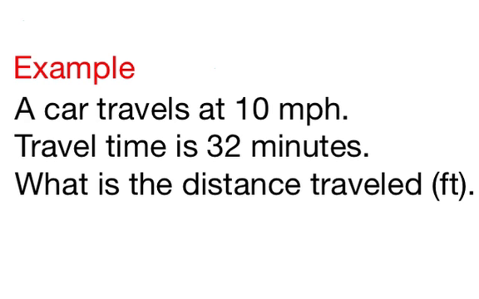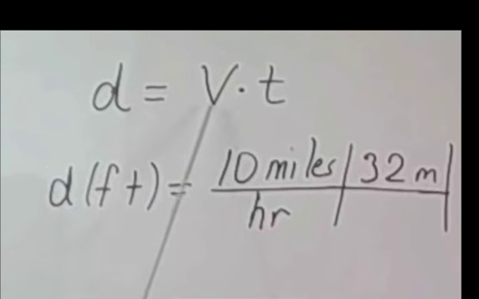Suppose a car is traveling at 10 miles an hour. The travel time is 32 minutes. What is the distance traveled? Distance equals speed times time. So I want distance in feet. Speed is 10 miles per hour. Time is 32 minutes. I can see my units don't work, so what I need to do is multiply by 1.0.